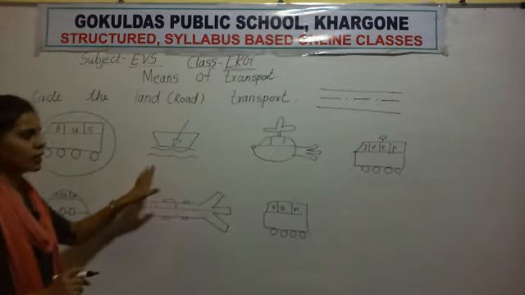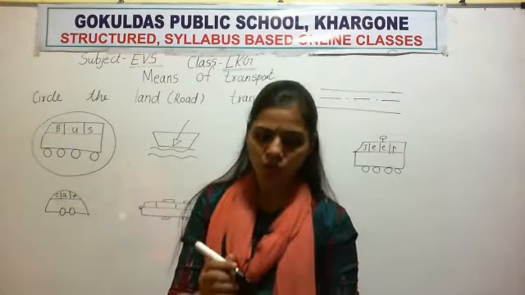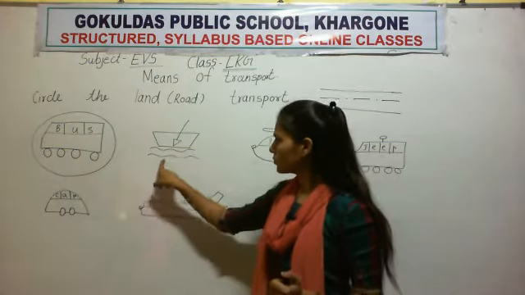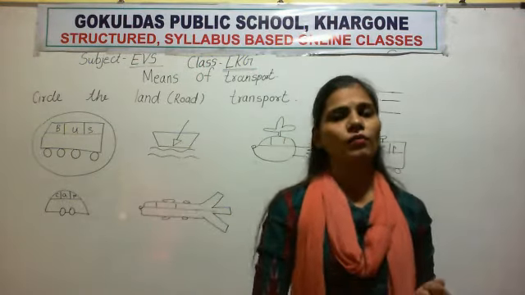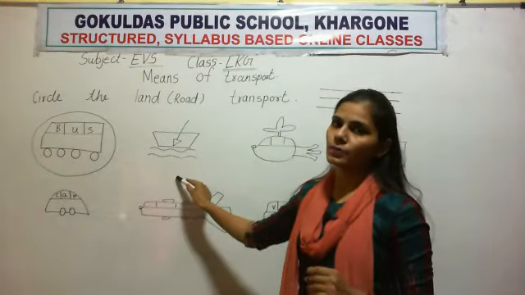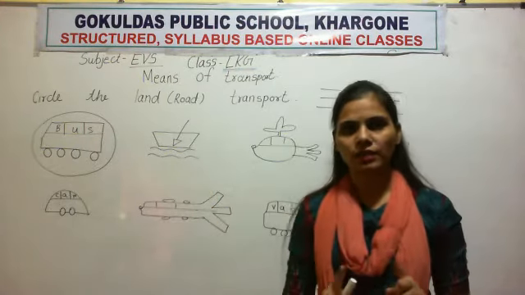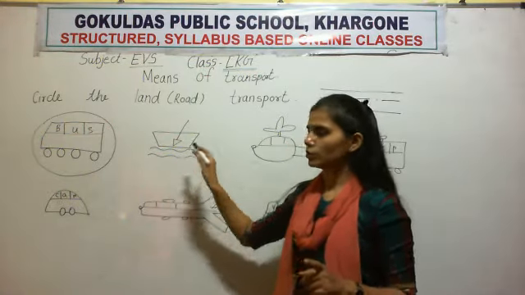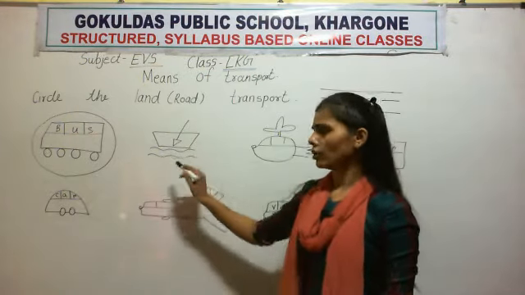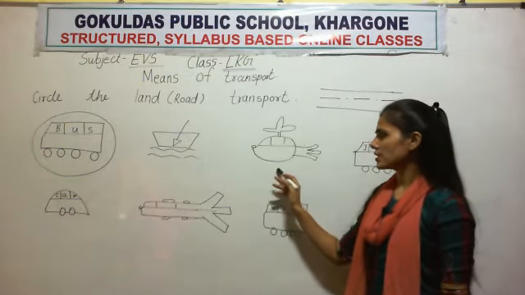Now on number 2, which picture is this? This is a boat. Now the boat moves on water. It is not a land transport, it is a water transport, so no circle for boat. You circle only land transport. Understand? Now move to the next image.